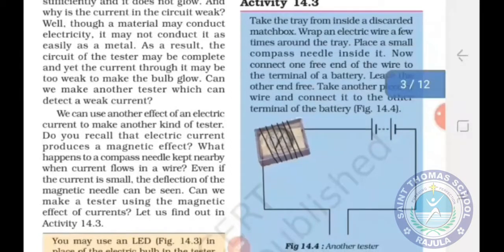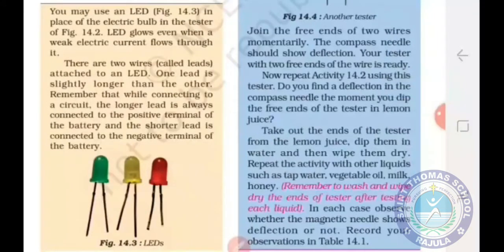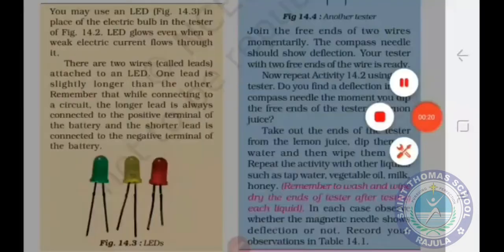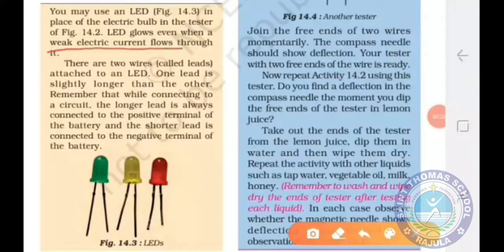Okay, students, so you can use LEDs instead of this electric bulb. It is a light emitting diode. An LED glows even when a weak electric current flows through it. There are two wires, called leads, attached to the LED. One lead is slightly longer, you can see in this figure, and the other one is shorter.